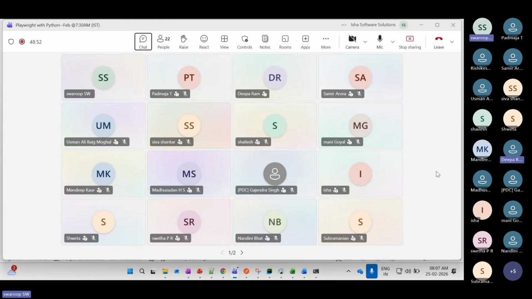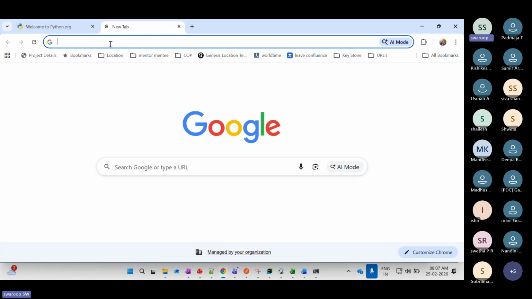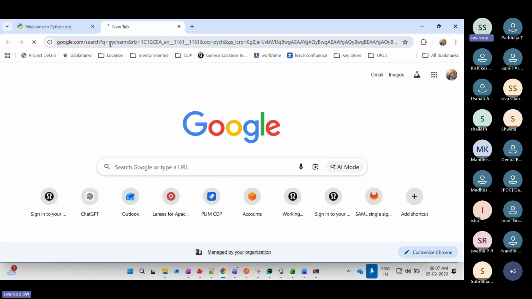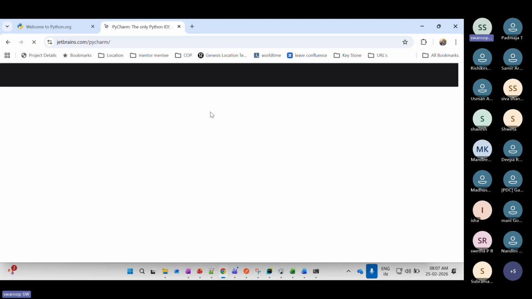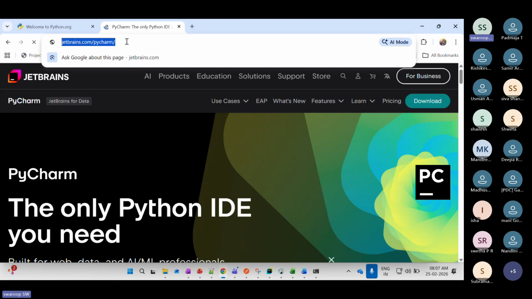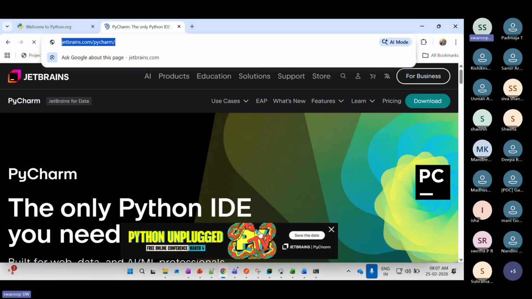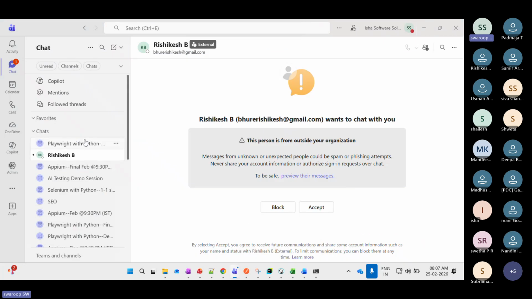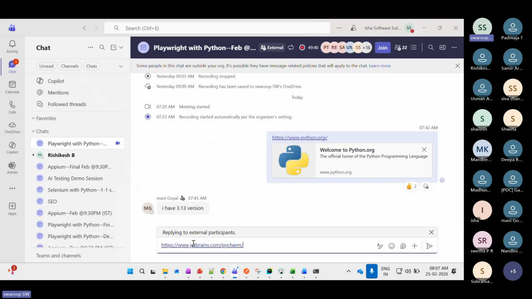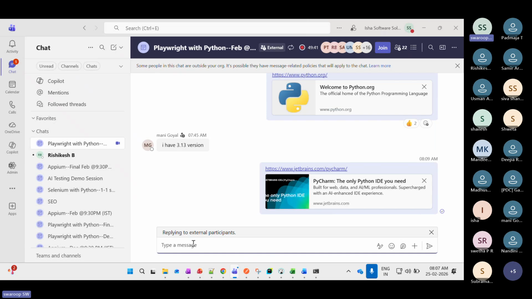I'll give you the link where you can download PyCharm. You can use VS Code as well, but PyCharm will give you the intelligence, which will be easy for debugging purposes and all. I'm pinging you the link over here. So you can just go ahead and download the IDE, that is PyCharm. It will be easy for you to understand.